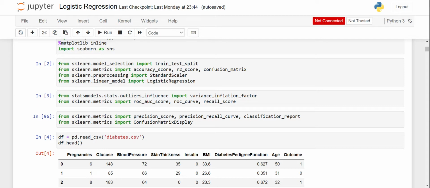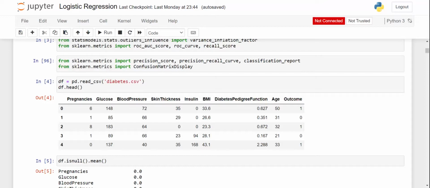Now, in a classification model, we have to check precision and recall. We don't have to completely rely on the accuracy score. So I have imported R2 score, confusion matrix, recall score, precision score, ROC AUC curve, classification report and confusion matrix display.